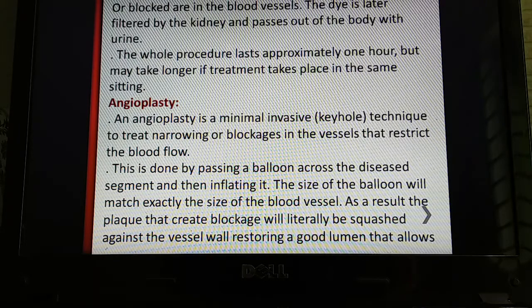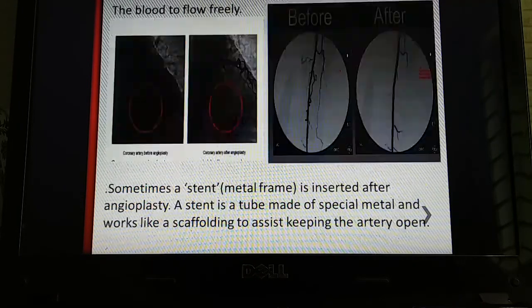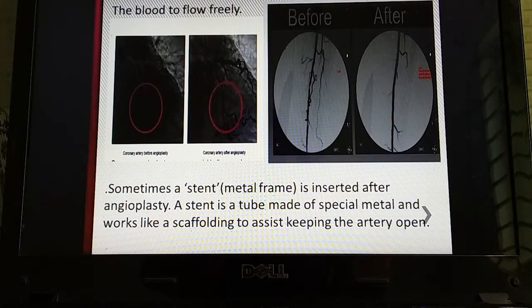The size of the balloon will match exactly the size of the blood vessel. As a result, the plug due to which the blockage was created will literally be squashed against the vessel wall, restoring a good lumen that allows the free flow of blood.